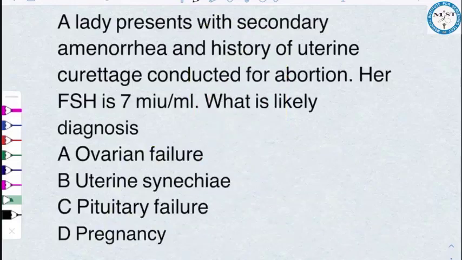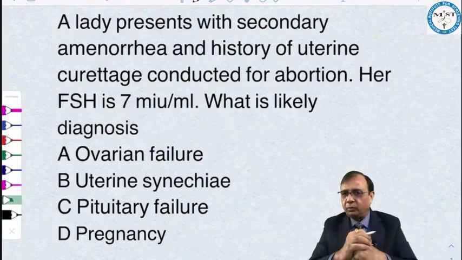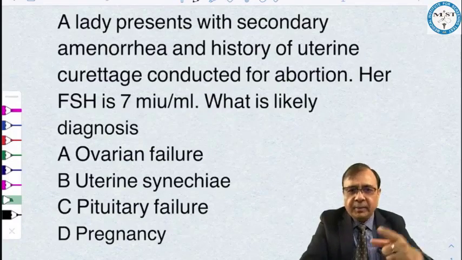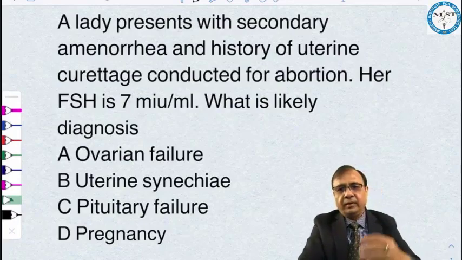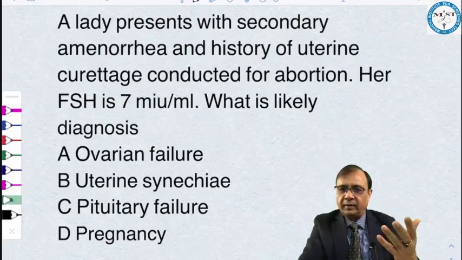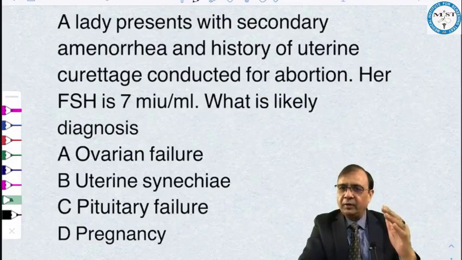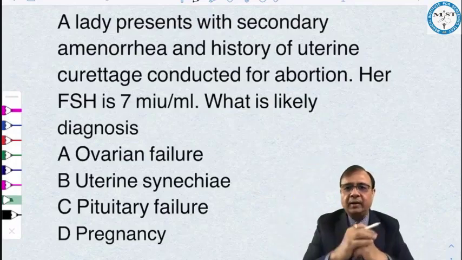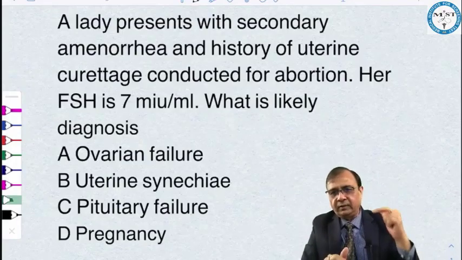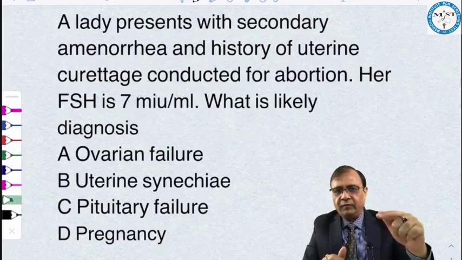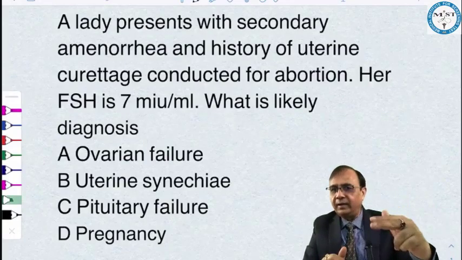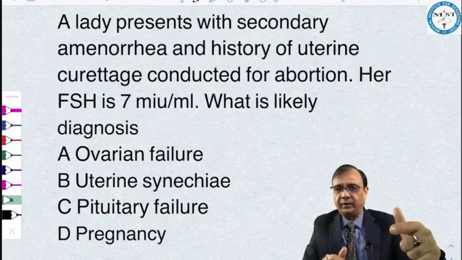Let's have a quick look at the options again. Uterine synechia clearly indicates Asherman syndrome. Had it been ovarian failure, what is secreted from the ovary? Estrogen. So had it been ovarian failure, estrogen levels would be low, which might have resulted in increased FSH. But FSH is normal here. So in ovarian failure, FSH will be high. So ovarian failure is ruled out. Uterine synechia, yes, it could be the answer.